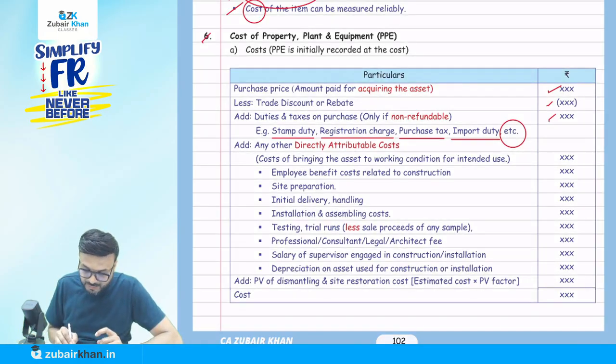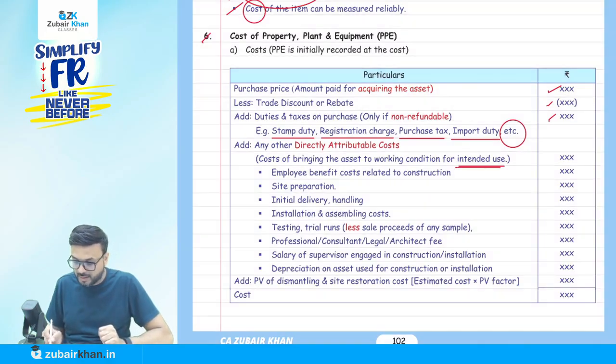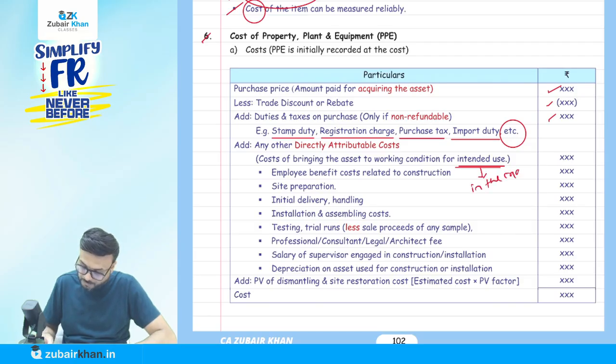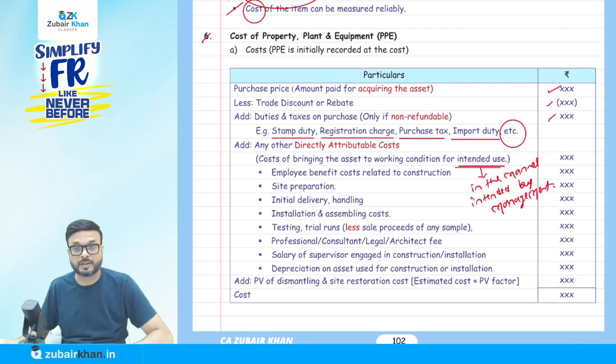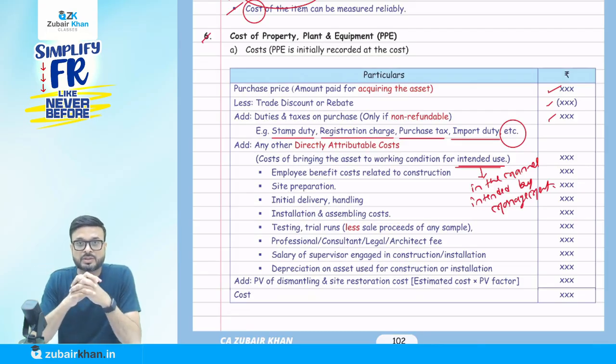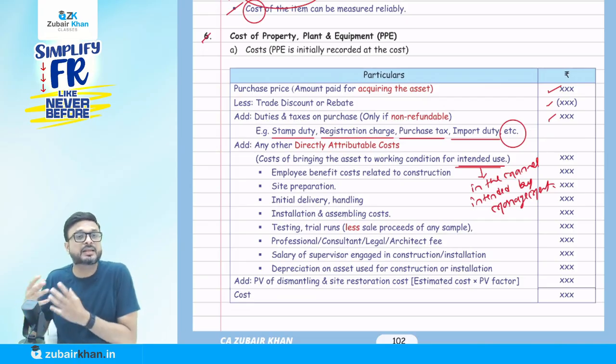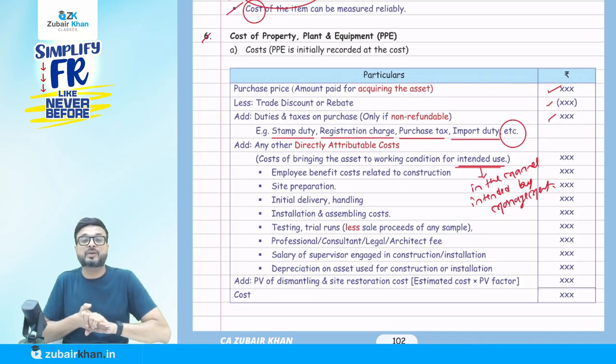Now they say any other directly attributable cost of bringing the asset to working condition for the intended use. If you want, you can write it down here: in the manner intended by management. Now listen carefully. This is any cost that we have incurred to bring the asset to its present location, to bring the asset into working condition in the manner which is intended by the management. So let's take an example: the employee benefit cost related to construction.